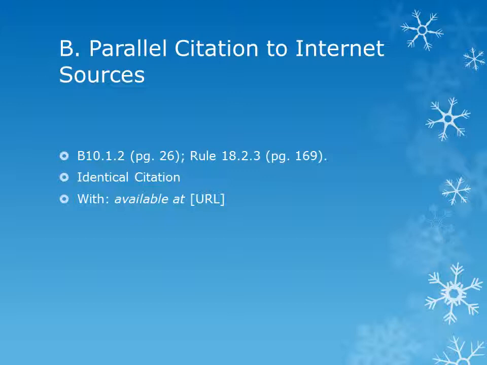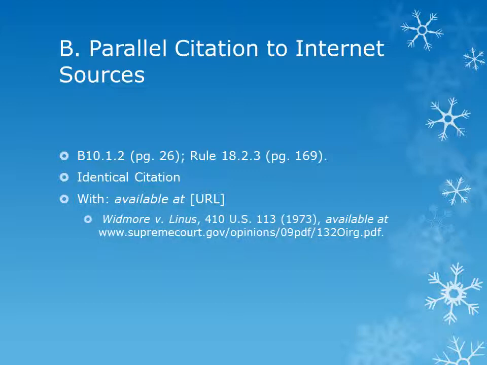Just like with citations to secondary materials from electronic databases, the citation would be identical to a citation to a printed source, but with available at in italics and then the URL appended at the end. This rule applies to any source that's covered by Blue Book Rules 10 through 17, including cases, statutes, and secondary materials. Let's use a case as an example. Here, the cite is to the case Widmore v. Linus, and it's just a regular case cite. But all that we do is add a comma, available at in italics, and the URL to provide a parallel citation to the same content on the internet.